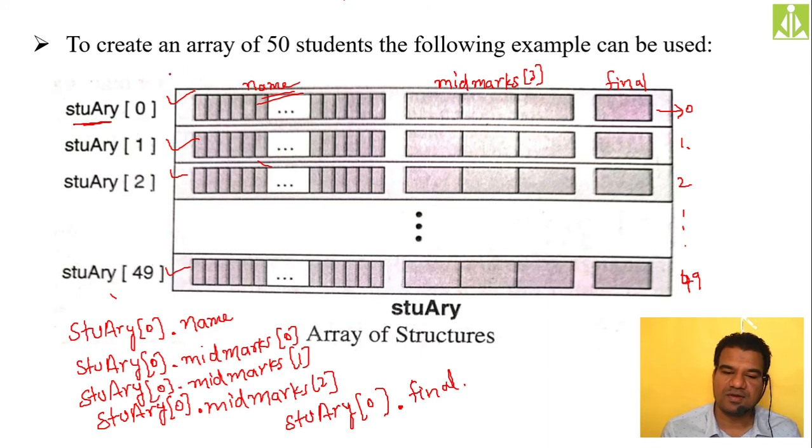Like this you can access all the elements from the first structure using student array of 0. If you want to access the second student, simply make this 0 as 1. For the third student, simply make this 0 as 2. Likewise you can access all the elements. Or suppose you want to run a loop and access all the elements, we simply make it student array of I, so that I will run inside a loop and you can access all 50 students in one shot. Without writing repeated code, we can use the loop counter in place of the index.